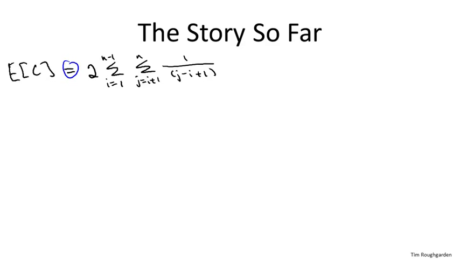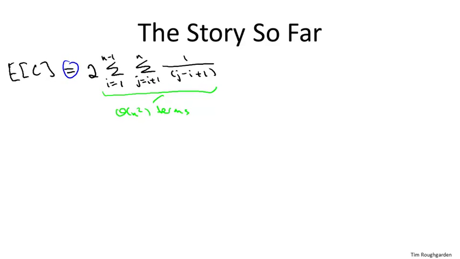Now the next question to ask is, what are we shooting for? Remember, the theorem we want to prove is that the expected number of comparisons, really the expected runtime, is O of n log n. So are we already done? Well, not quite. We're going to have to be a little bit clever. So if we look at this double sum, and we ask how big are the summands and how many terms are there, well, the biggest summands we're ever going to see are when i and j are right next to each other, where j is 1 bigger than i. In that case, this fraction is going to be 1/2. So the terms can be as big as 1/2. How many terms are there? Well, there's a quadratic number of terms. So it'd be very easy to derive an upper bound that's quadratic in n, but that's not what we want. We want one that's n log n.